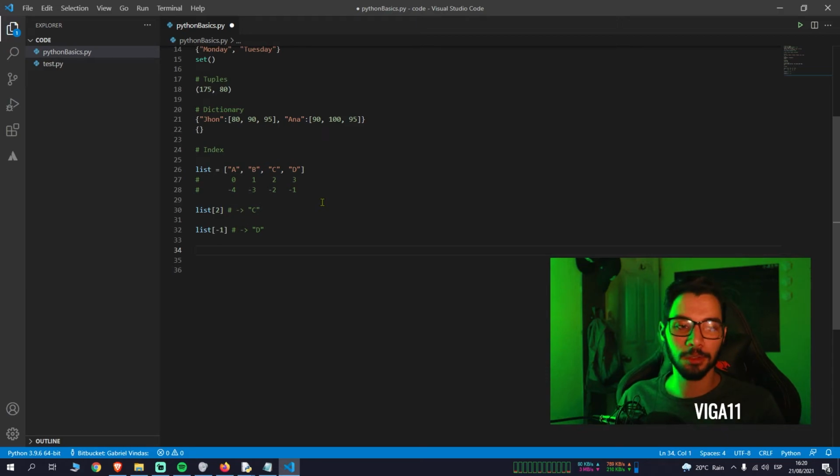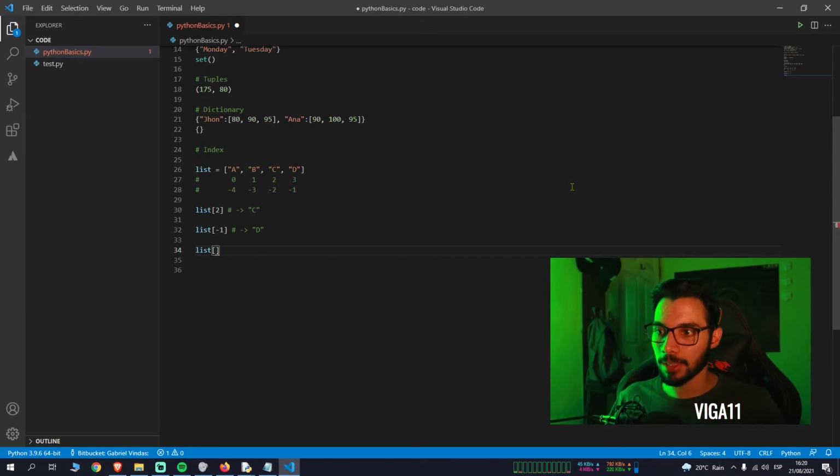But in Python you can do many things, and you can also slice the list. So what does that mean? It means that maybe I don't really like A and B. I just want C and D, right? Or I really don't like A, so I just want to remove A from my list. So I can go ahead and say list, and I'm going to give it a position. But in this case, it's going to be two positions.